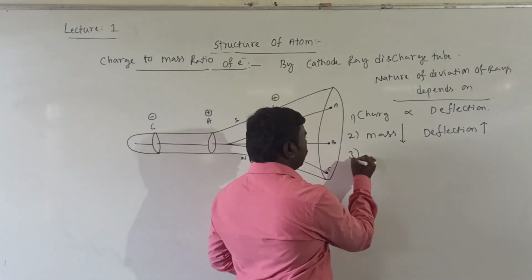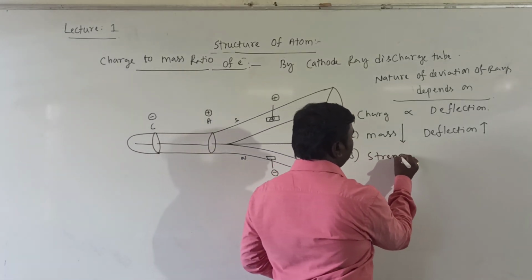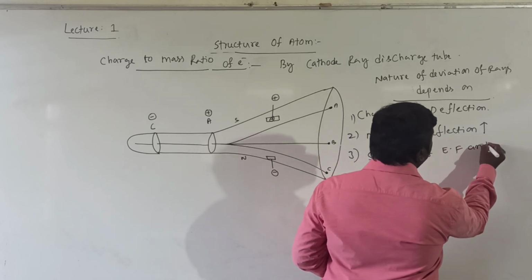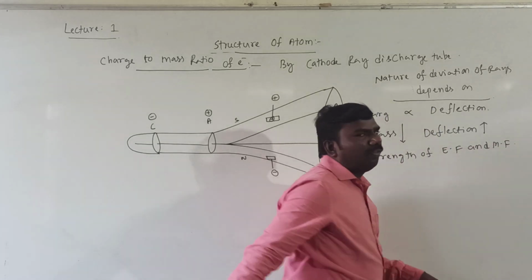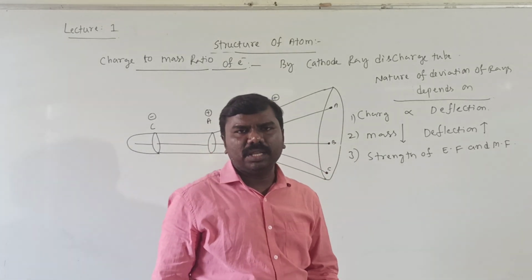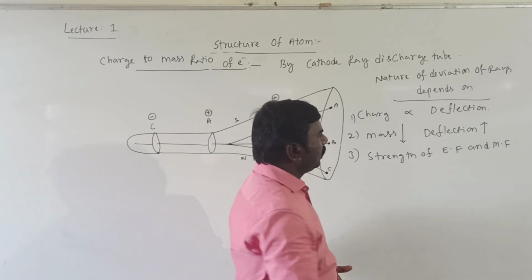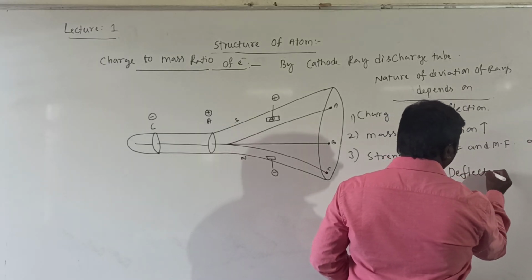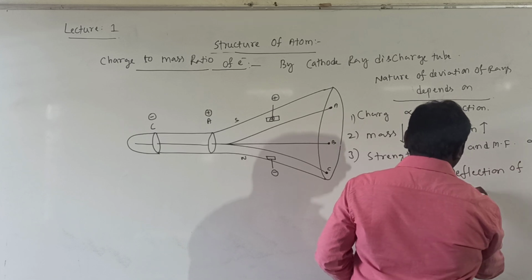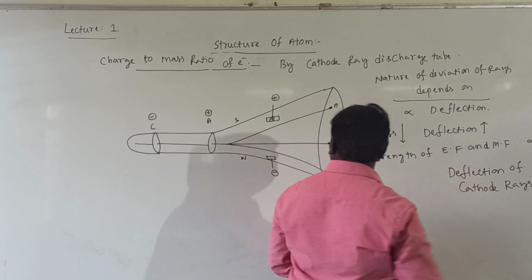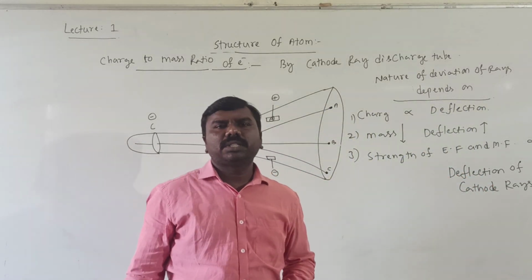Next, strength of electric field and magnetic field. The more the strength of the electrical and magnetic field, obviously the deflection is also more. This is directly proportional to the deflection of cathode rays. Clear? So these are the points.